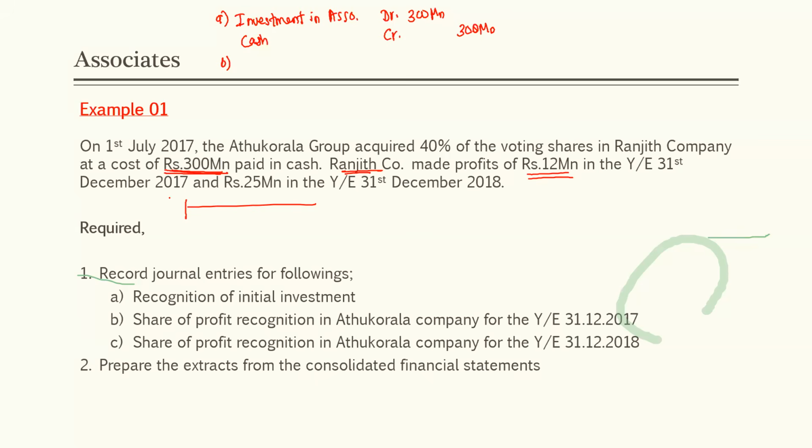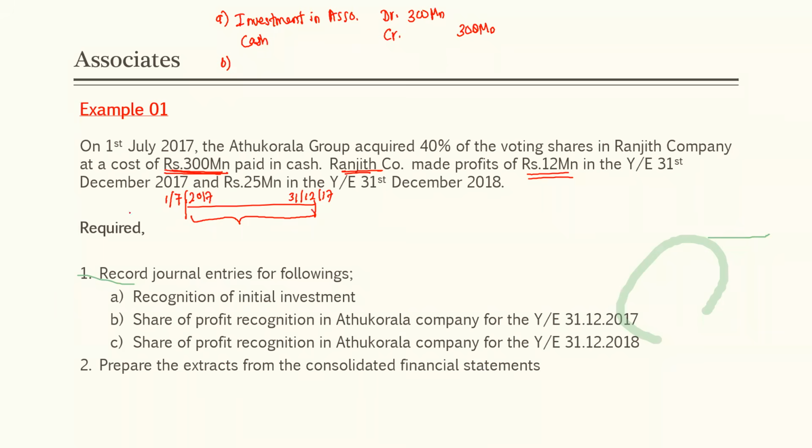Acquired on 1st of July 2017, and this is the year ended 31st December 2017. After the acquisition, how many months has this particular company been an associate for us?